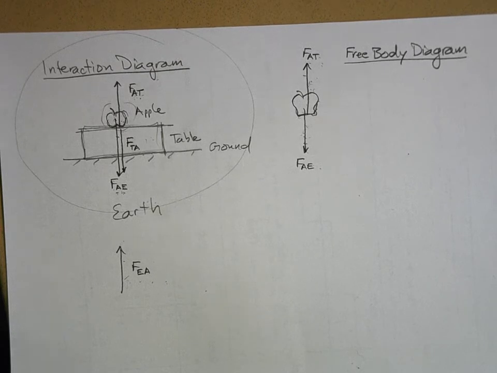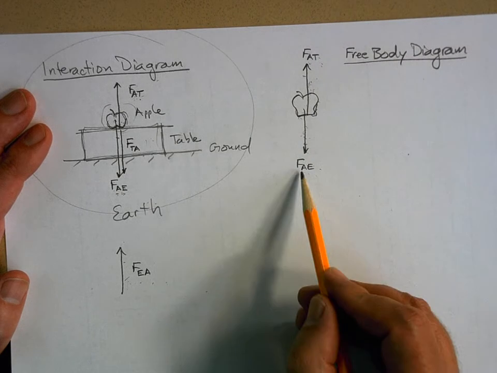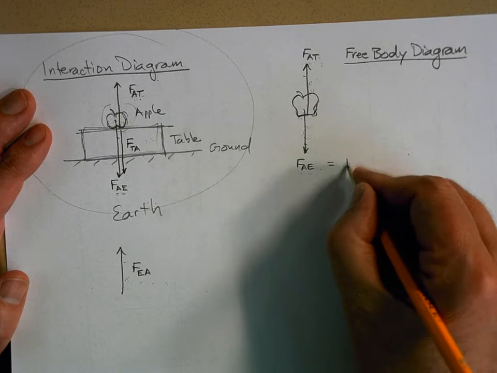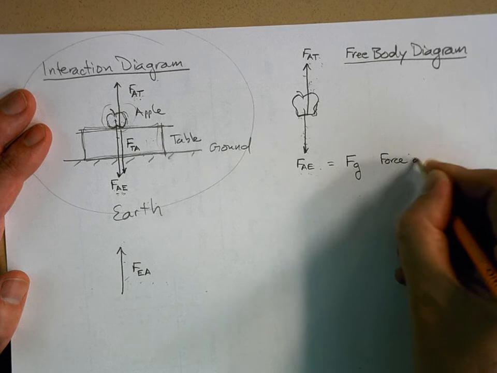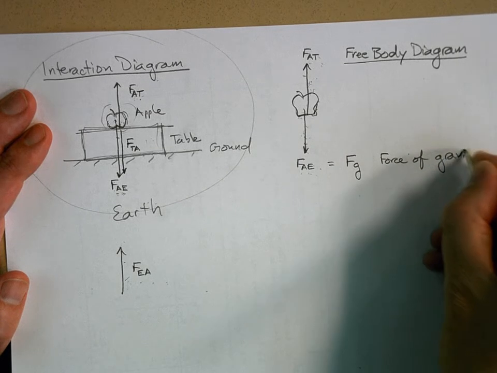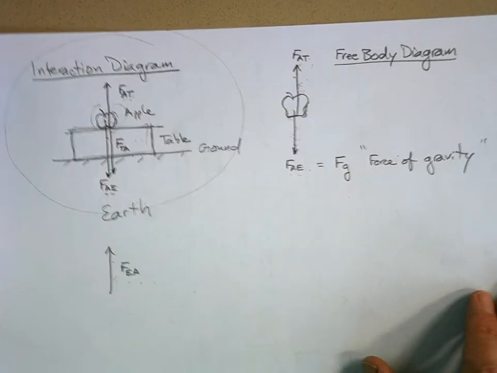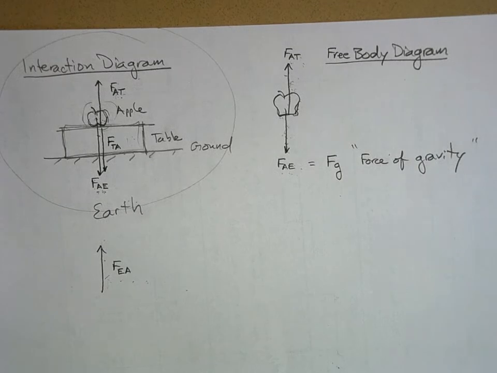Now, it's kind of awkward to say the force on the apple by the earth. So we're going to call this the force of gravity. Okay, the force of gravity. But make sure that you understand it's an interaction between the earth and the object. It's the force that the earth applies to that object because that object is in the earth's gravitational field.